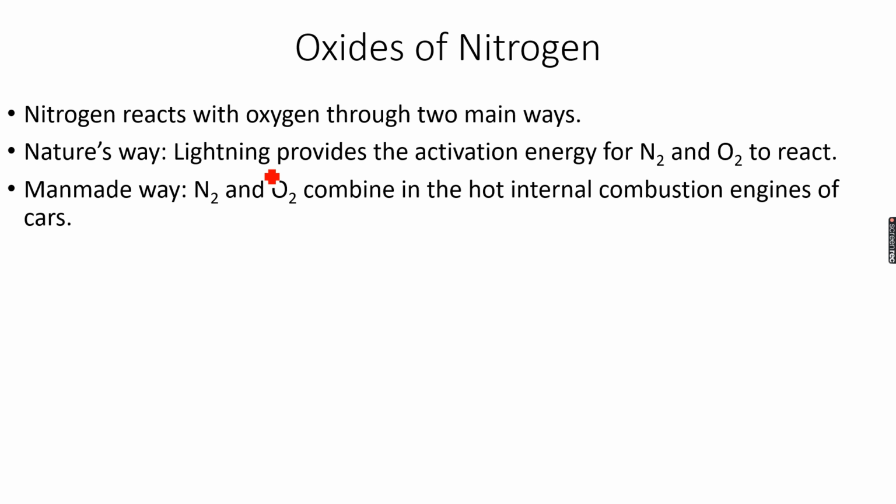Now the other way of forming oxides of nitrogen is through cars. Now what happens in cars is that in the internal combustion engines of cars, you know that so much heat is being produced because fuel is being burnt. Fuel is burnt in cars, and therefore